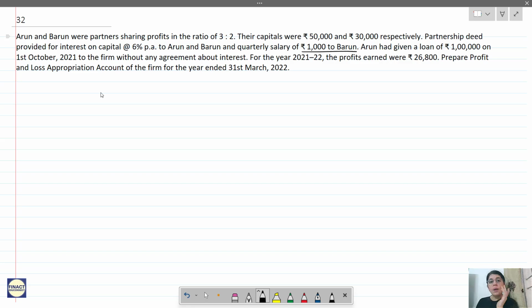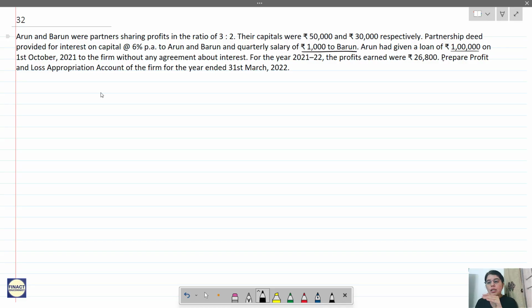So Arun is a partner. He had given the loan to the firm. So this is loan by partner. Correct? How much is loan by partner? 1 lakh rupees. Now for the year 21-22, the profits earned were 26,800. So this is your net profit as per your P&L account.